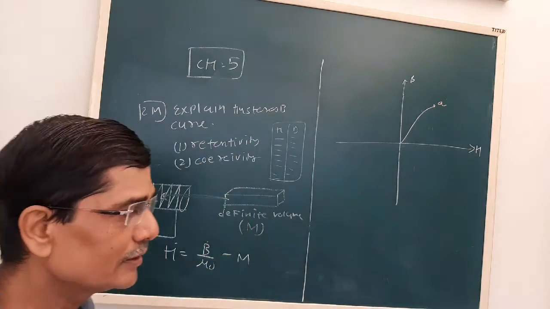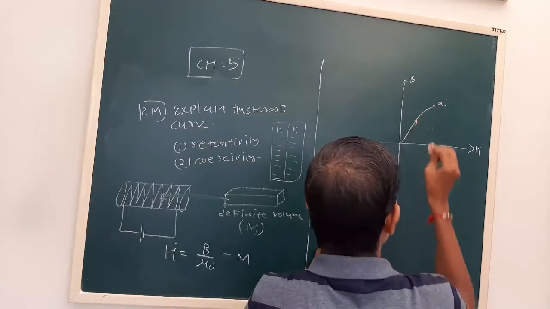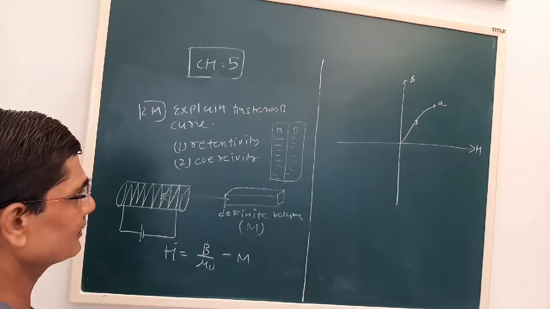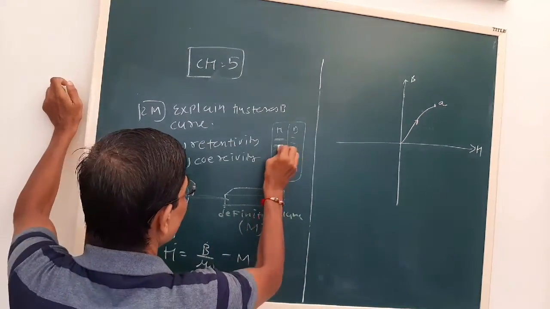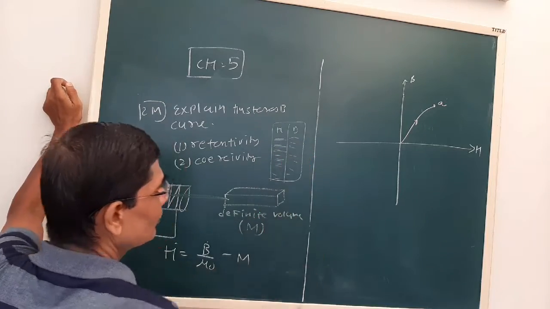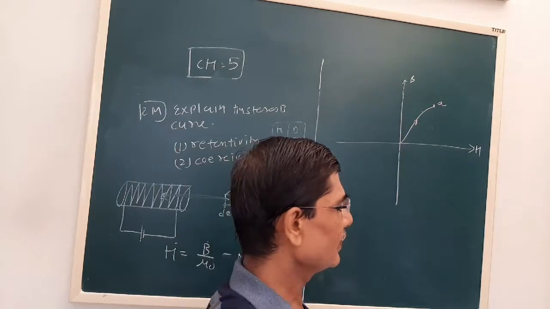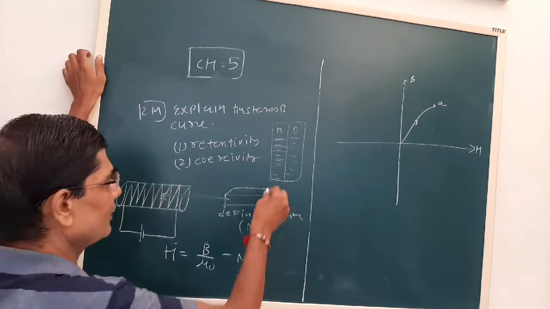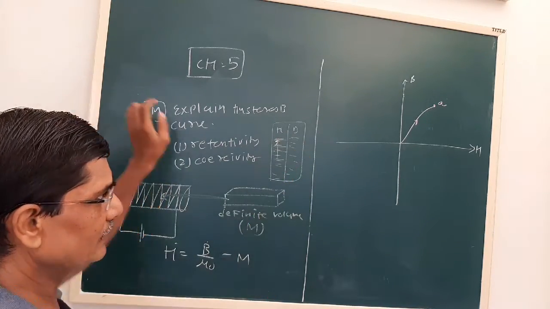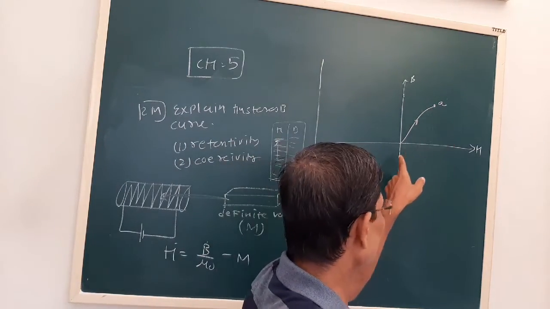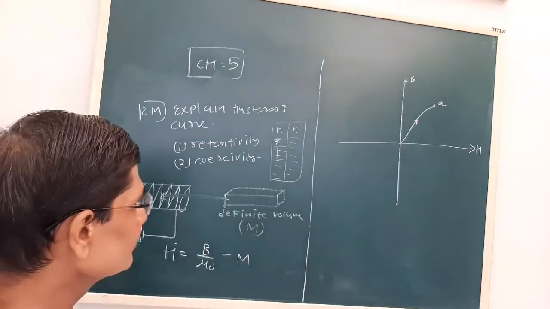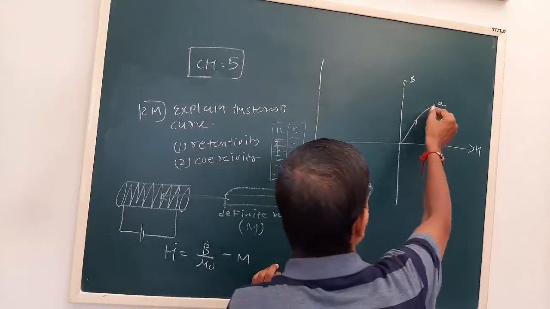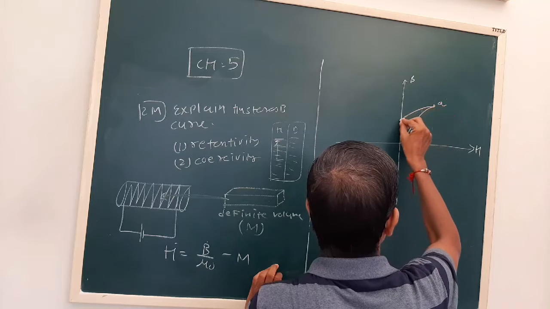See, this point A is obtained. Point A is called the saturation magnetization. What we can see here is, let us say the value of H we have increased, and the corresponding B also increased. Now suppose we decrease the value of H, then there will be no corresponding decrease here, but the graph will pan out like this.